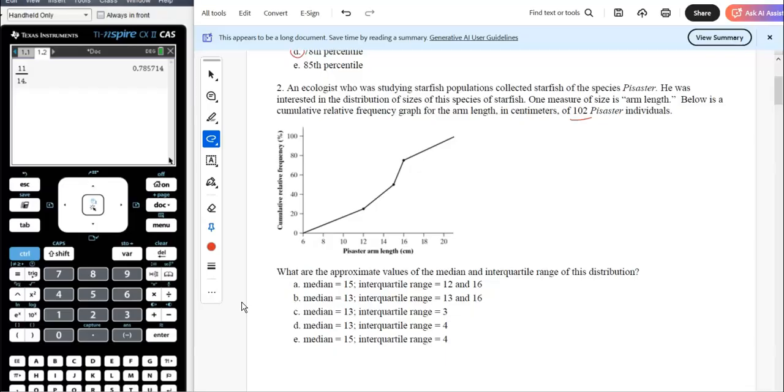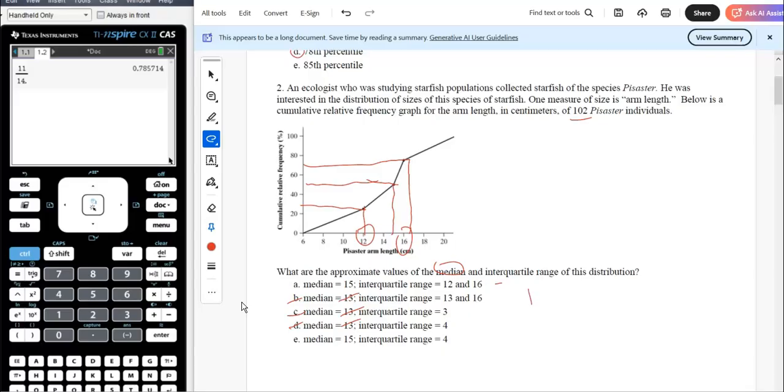So let's go with the median, not mean. Median. If you scroll over and scroll down, it looks like about 15. So these guys are out. Okay, so now, and the other two, obviously it's 75, it looks to be 16. At 25, it looks to be 12. So this is a very tempting answer, I think, for students, but don't pick that one.